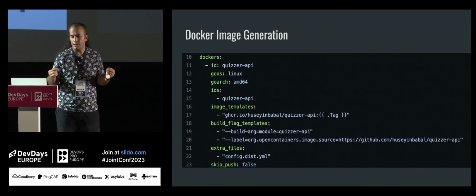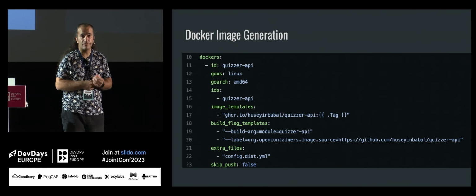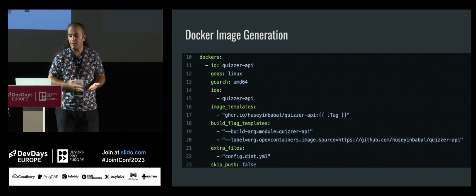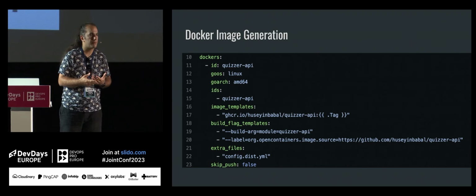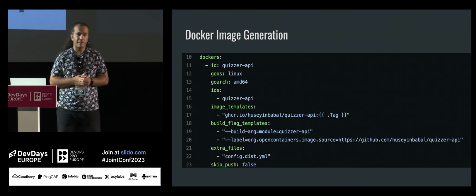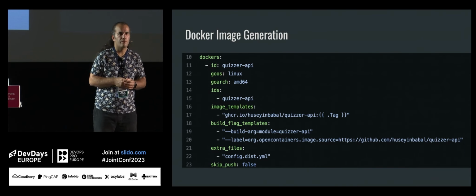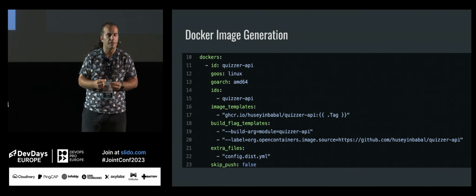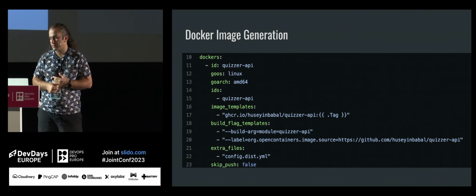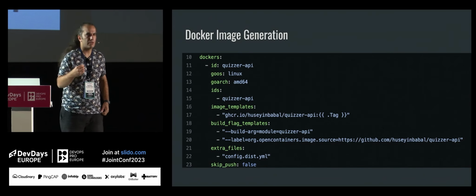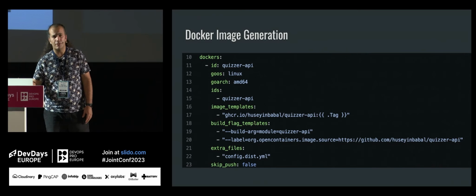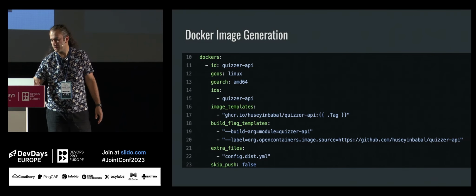So you can see this image in your GitHub container registry, because I am using this GitHub container registry. You can pass some build flag templates. So I am passing a couple of them to make it visible to me. Extra files. So normally, when you are using GoReleaser, it will use only the binary executable. But in my case, I need an additional file, which is config dist YAML. So that's why I stated that in extra files. Skip push false. By default, it will be skipped. But if you remove it, it will be pushed to destination, which is GitHub container. I already provided full URL, so it knows where to push it.